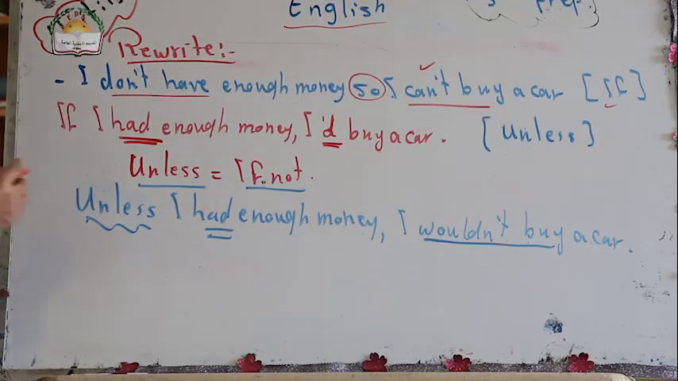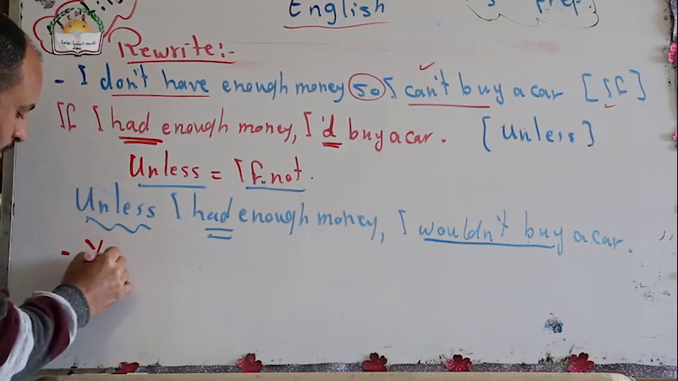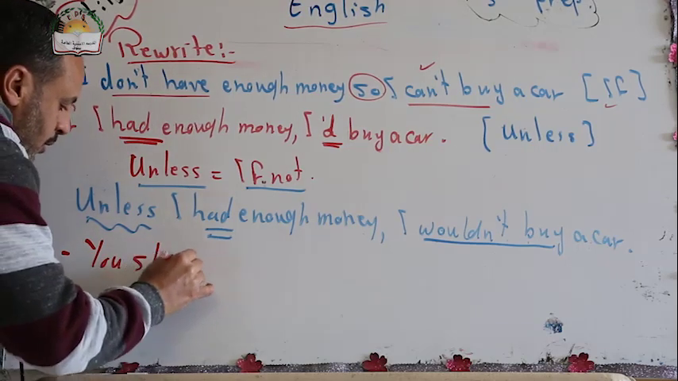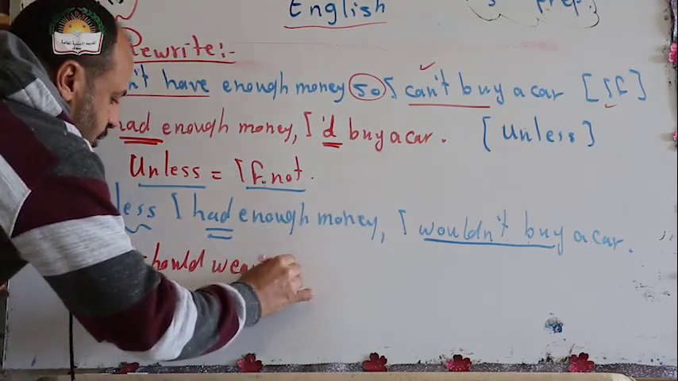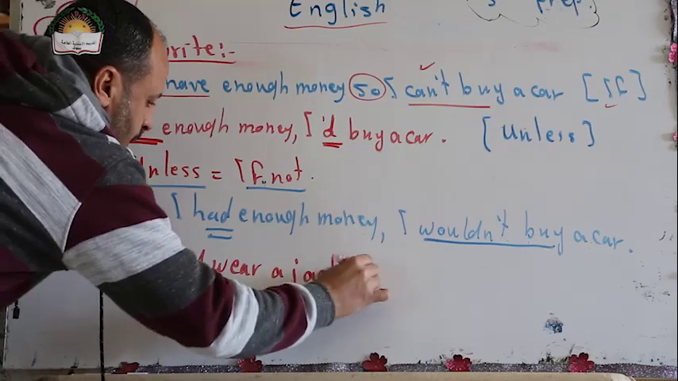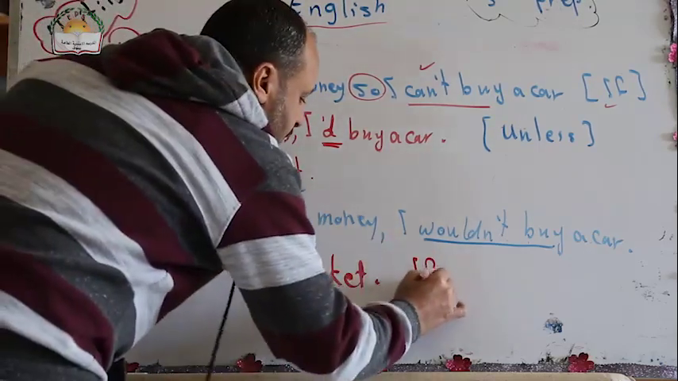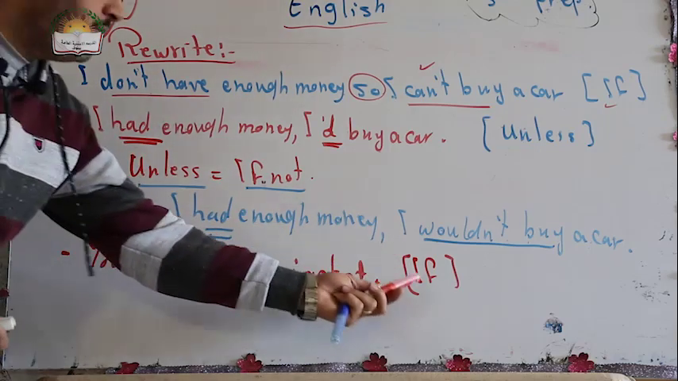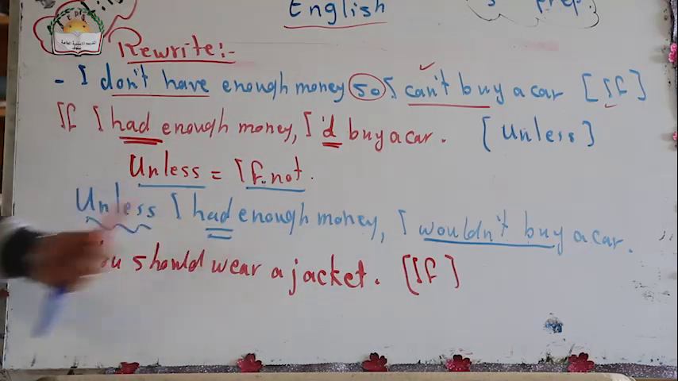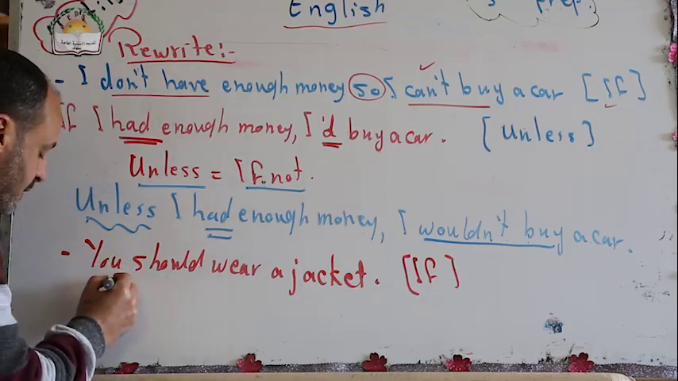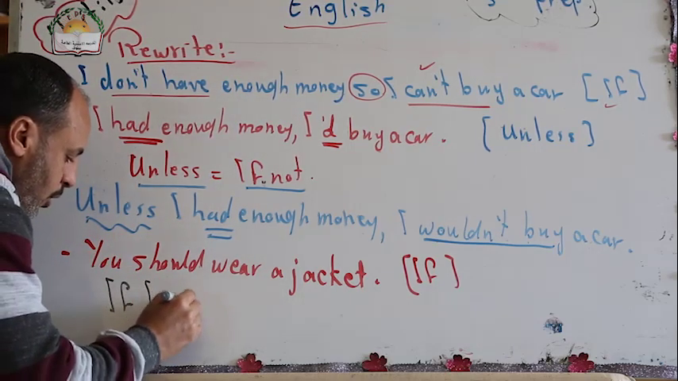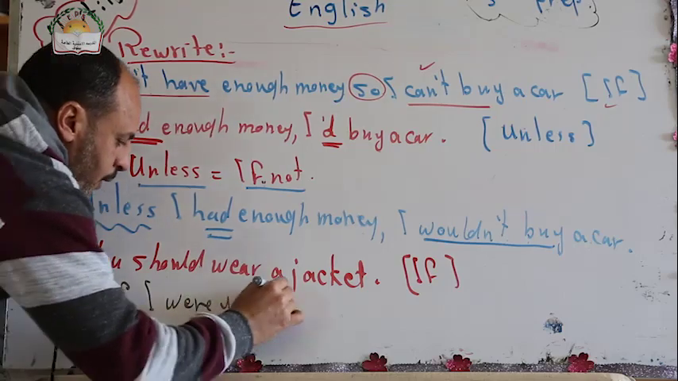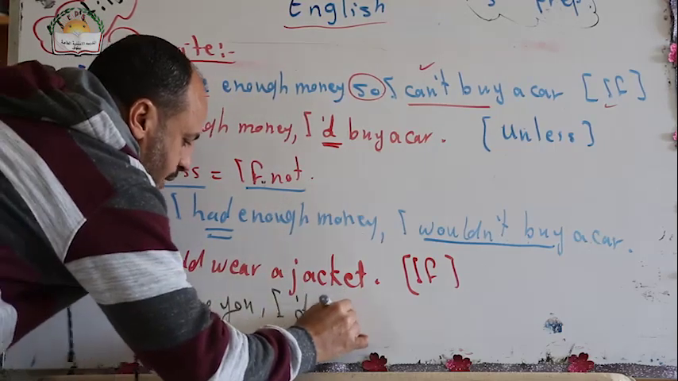Let's move to another point. If he said, you should wear a jacket, and use if, how can I change this? If we take in the second conditional that we can use if for advice, and should also is used for advice, so I can say, if I were you, I would wear a jacket.